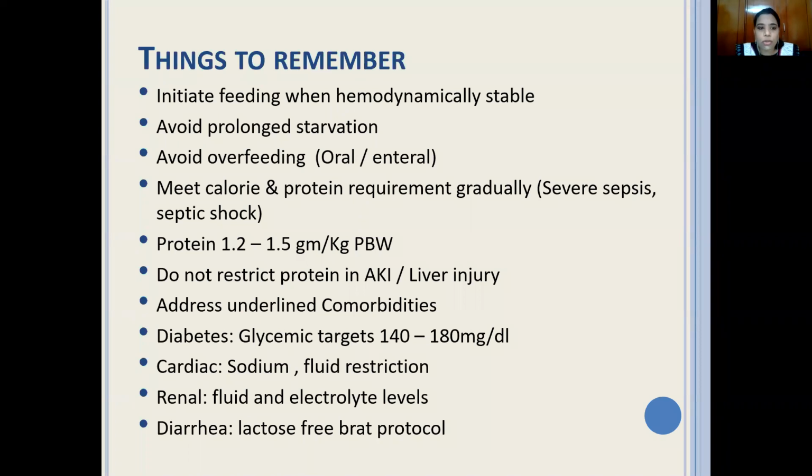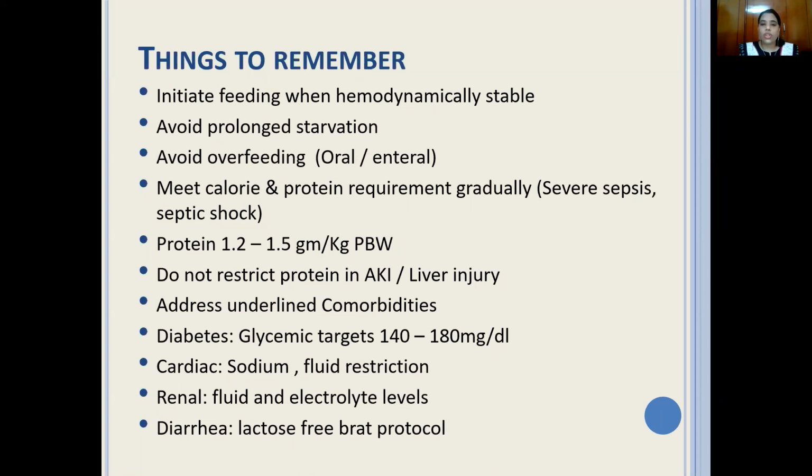That's very, very important. Similarly, as patients improve, you can meet calorie and protein requirements gradually because there is severe sepsis and shock. Don't be in a hurry to meet the patient's nutrition requirements. Of course, protein 1.2 to 1.5 gram per kg present body weight. And here we are actually going to follow the principles of ARDS.